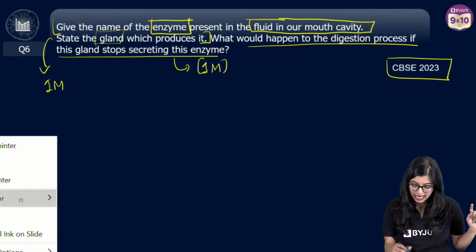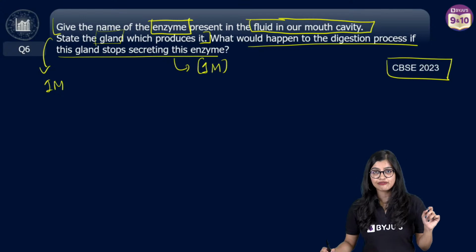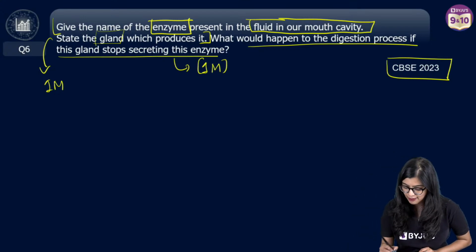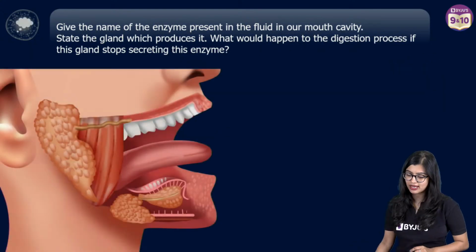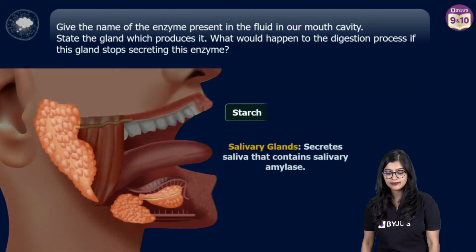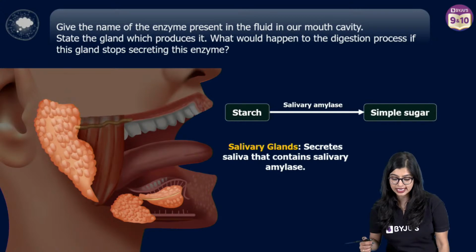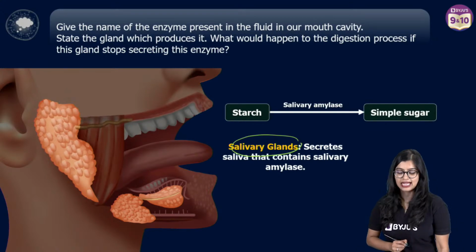So now, give the name of the enzyme present in the fluid, right? What is the fluid present in our mouth? It is saliva. What is the enzyme present in saliva? It is salivary amylase, right? And what is the gland which produces it? It is nothing but the salivary glands, right?